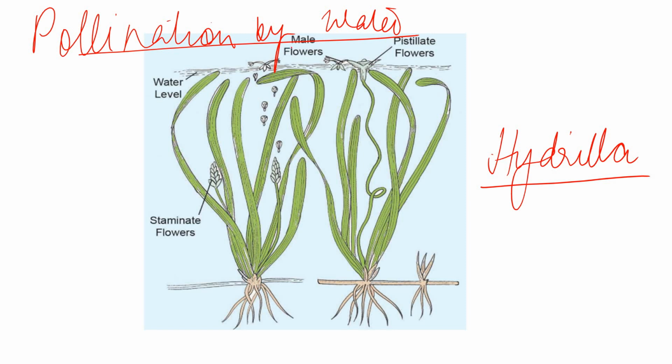You can see these are the male flowers, and this is the pistillate flower, meaning the female flower. Here they are releasing pollen grains on the surface of the water, and slowly it will float and sit on the stigma, the female part. Thus pollination takes place by water.